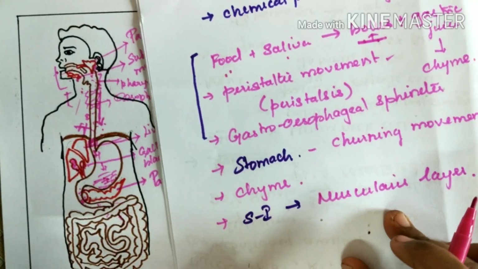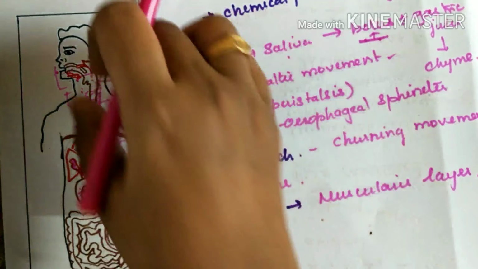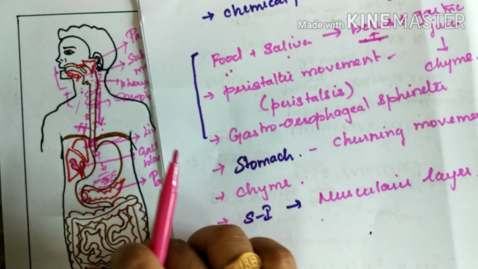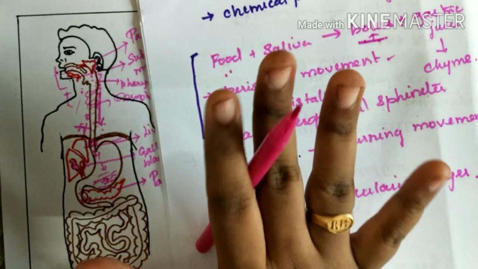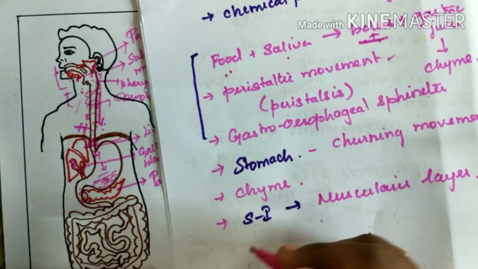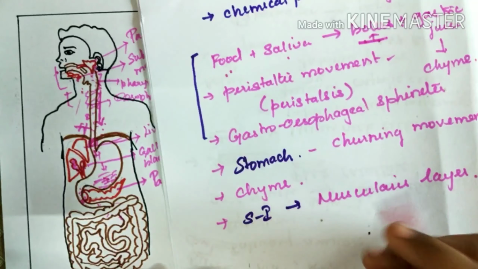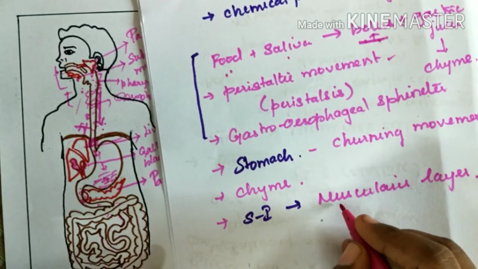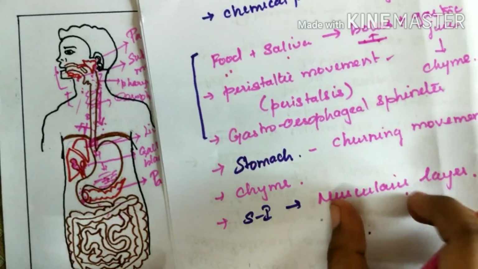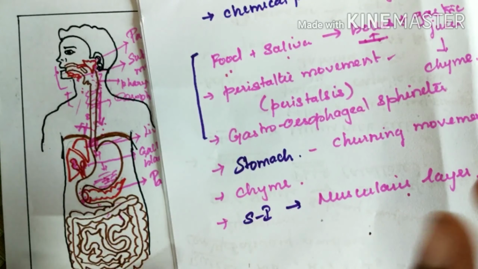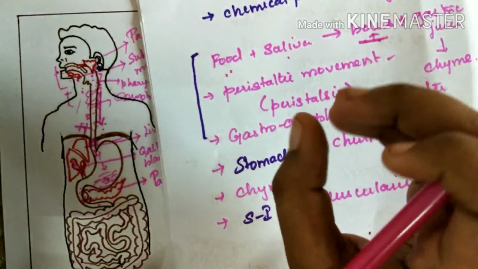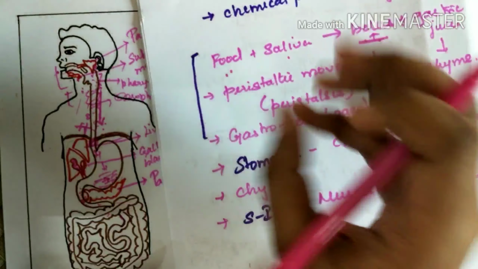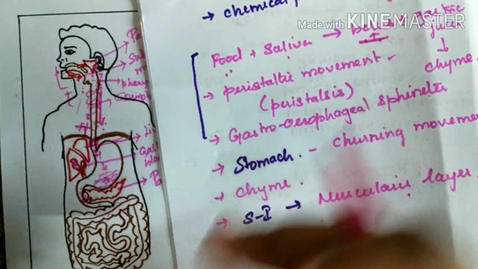Muscularis layer, as we know, all the alimentary canals have 4 to 5 layers, right? The innermost lumen, the outermost serosa. The second layer, known as the muscularis layer, is involved in contraction, it will contract and expand, so it does some movements.